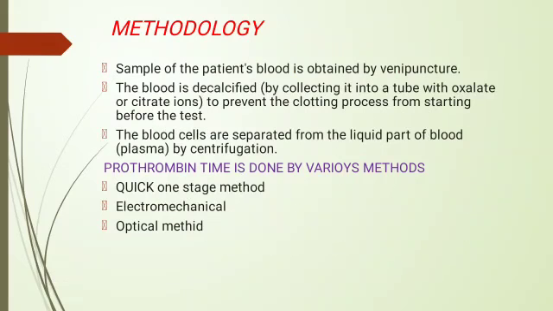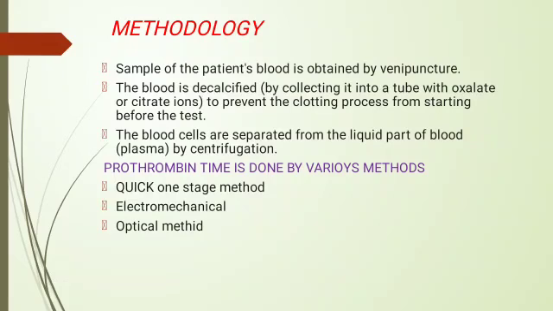Methodology. So how do we determine the prothrombin time? Let's see the method. A sample of the patient's blood is obtained by venipuncture. The blood is decalcified by collecting it into a tube with oxalate or citrate ions to prevent the clotting process from starting before the test. The blood cells are separated from the liquid part of the blood, the plasma, by centrifugation.